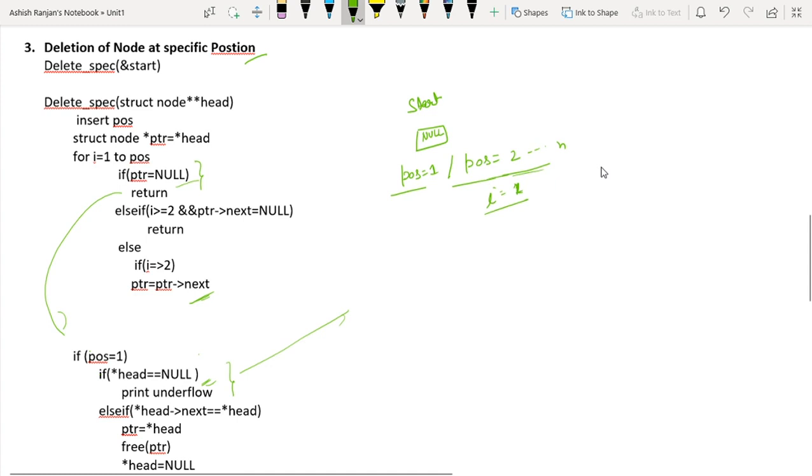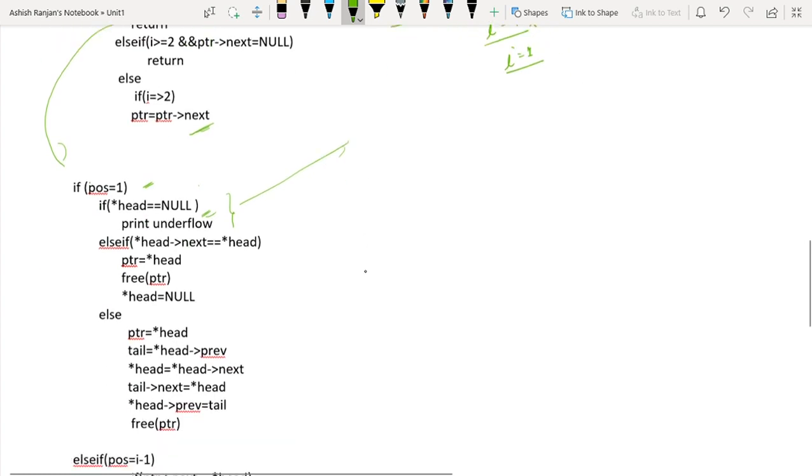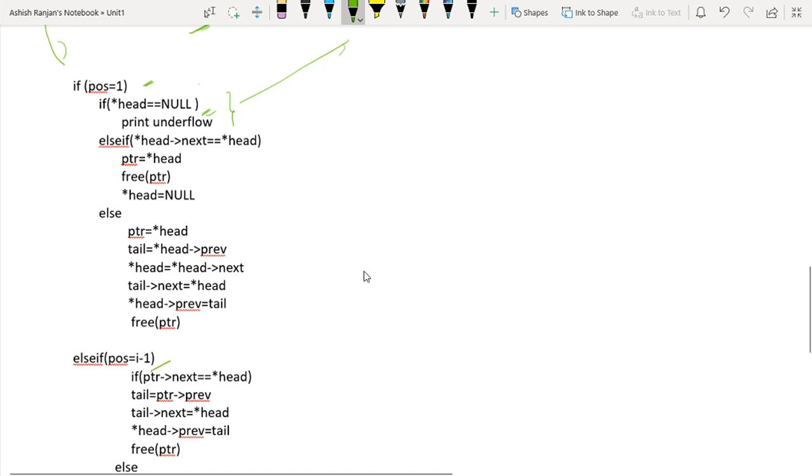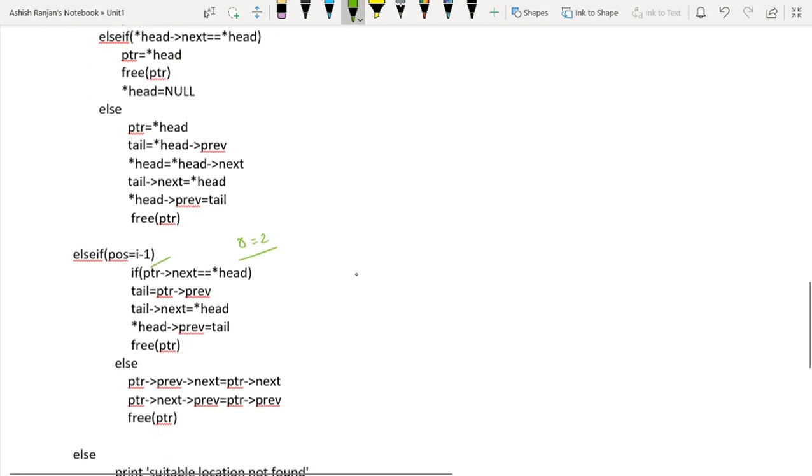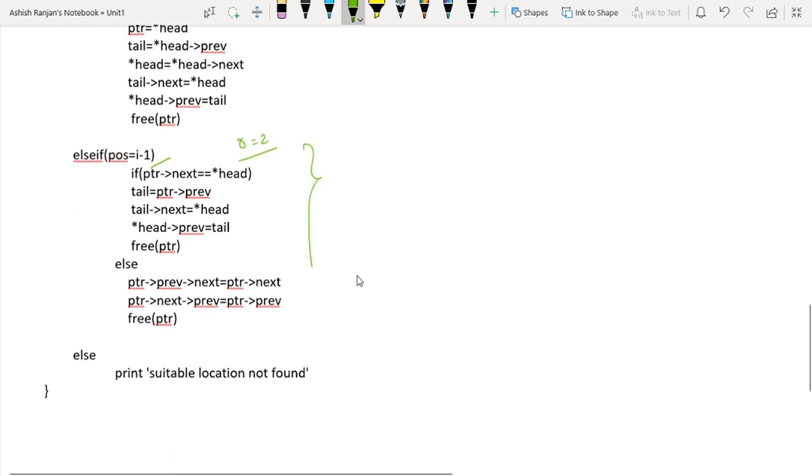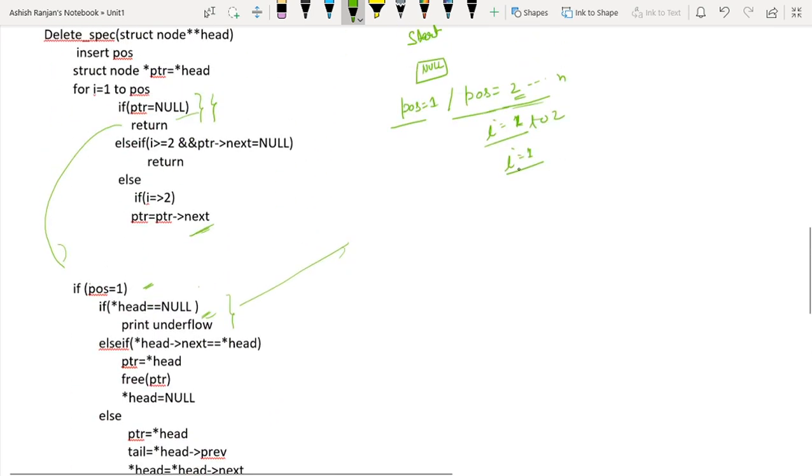Let's suppose pos equals to 2, I will run from 1 to 2. Now what is the value of I? Value of I is 1 here. So this condition will become true, and we will come out of the loop. Since pos is 2, this will not execute. Now here I minus 1, what is the value of I? Value of I is 1, so this will be 0. Is 0 equals to 2? Condition false. This case will also not execute. That is what I had forgotten in the last case. And here, suitable location not found will print in this case. So for all values from 2 to n, it will print suitable location not found.